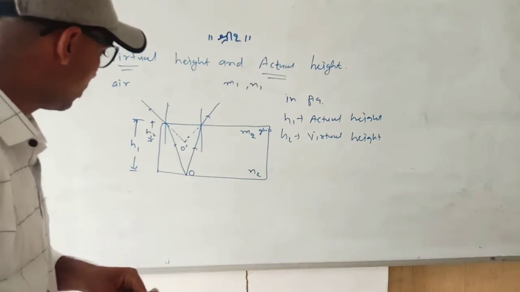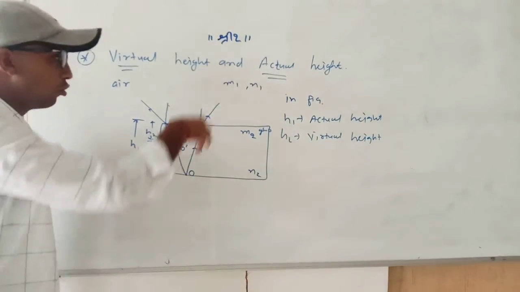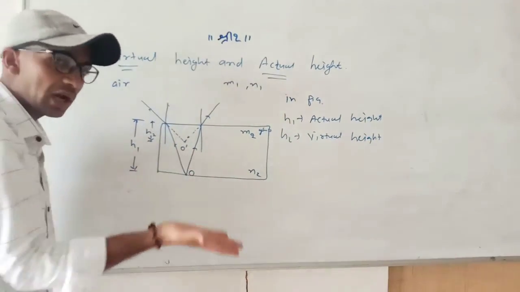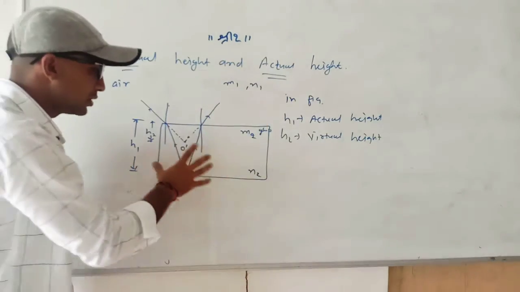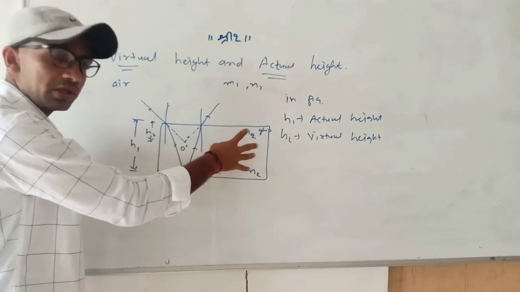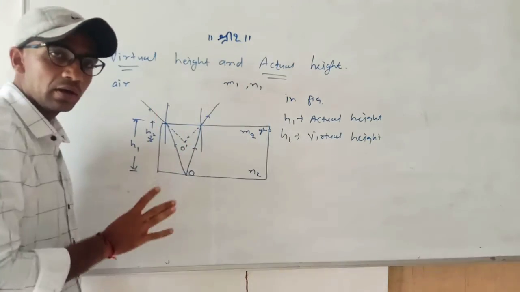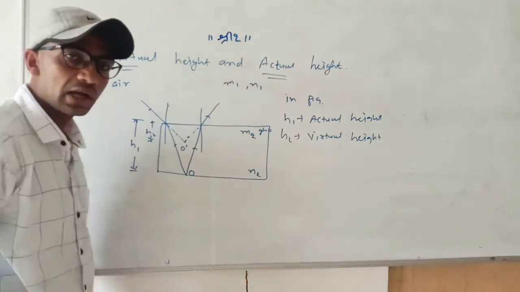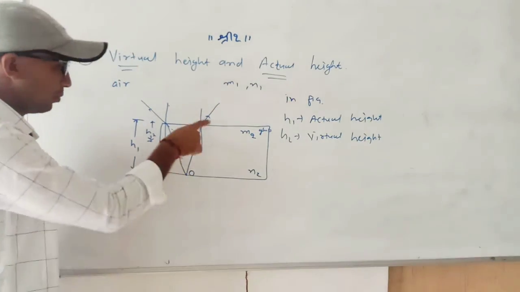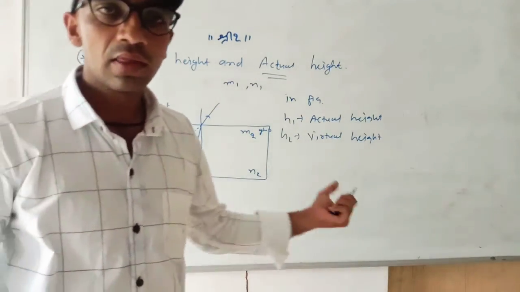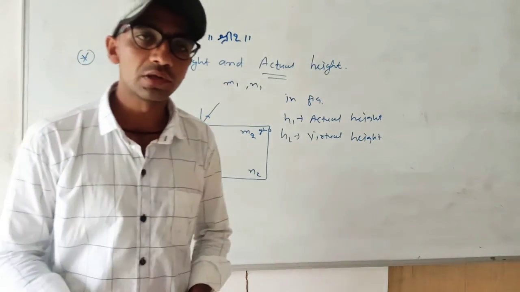The object is really placed at this point, but when looked at from here, the object appears shifted upward because this glass surface is a different medium compared to air. This is the air medium, this one is the glass medium. Because of the refraction phenomenon, the shift in position takes place.